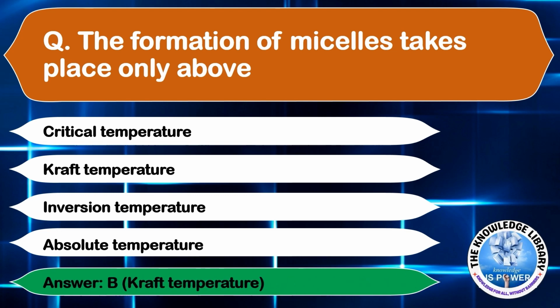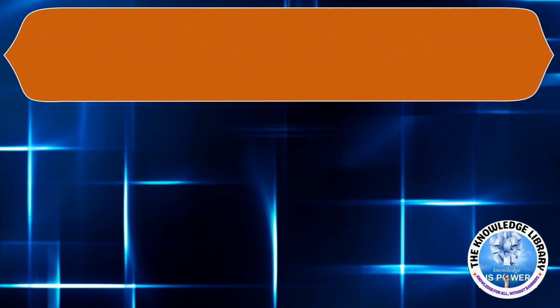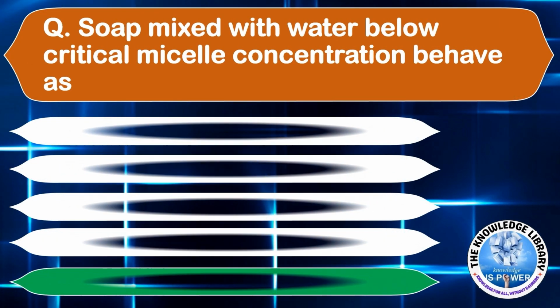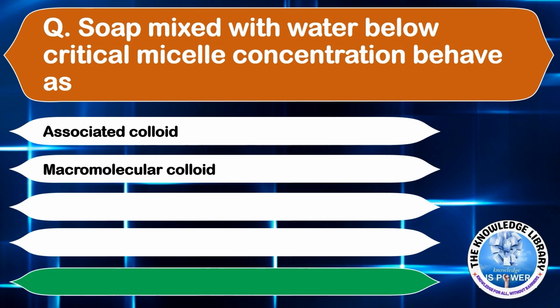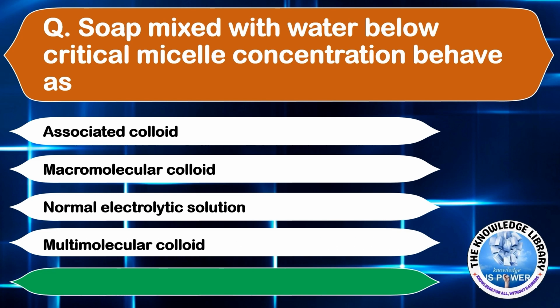Moving on to the next question. Soap mixed with water below critical micelle concentration behaves as option A, associated colloid. Option B, macromolecular colloid. Option C, normal electrolytic solution. Or option D, multimolecular colloid. The correct answer is option C, normal electrolytic solution.